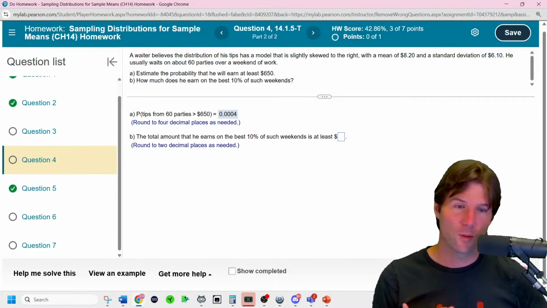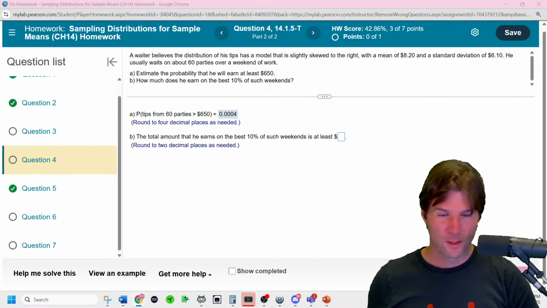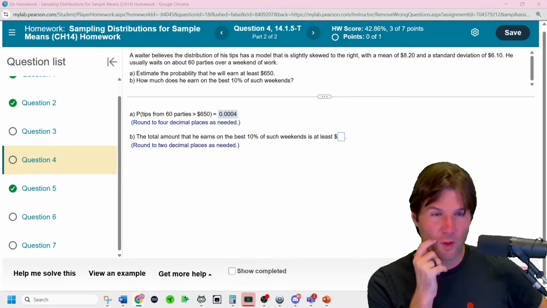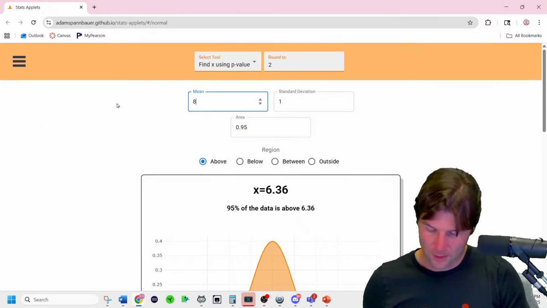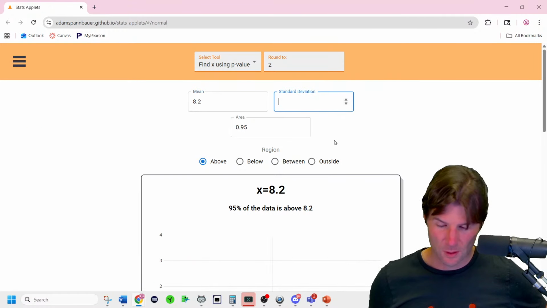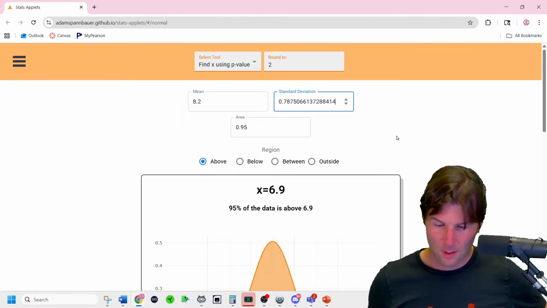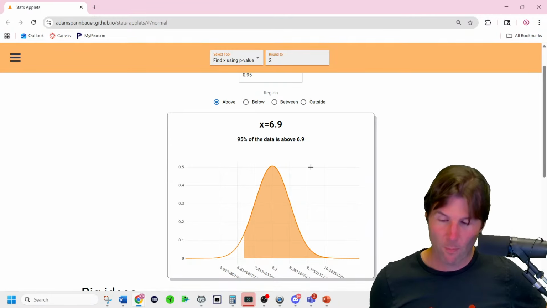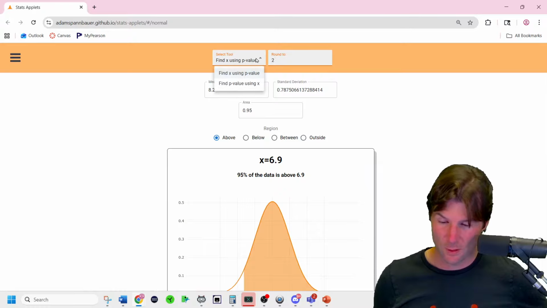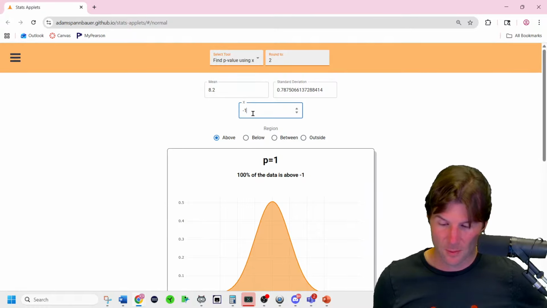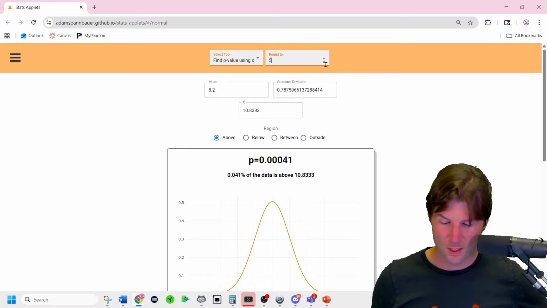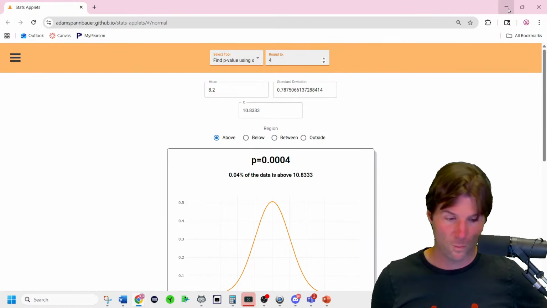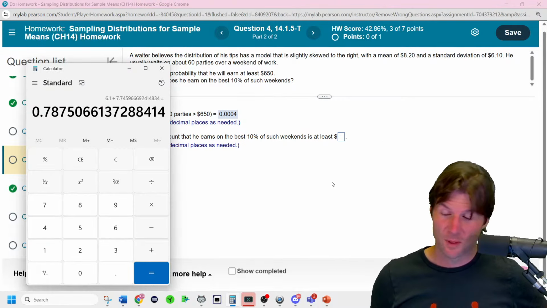Now, how do you get it without doing that? You have to go to the apps. So we're going to go to the apps right here and actually get the real answer, because remember, we're using the normal curve. We're going to put in our mean of 8.2. We're going to put in the standard deviation of the value we found, and it draws the curve like I drew it out. And then we want to find the probability going above 10.8333. And then we change the decimals to 4 decimals. And did I get it on the dot? Wow. That's why you've done too many of these problems.